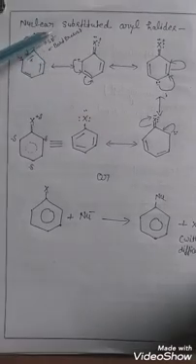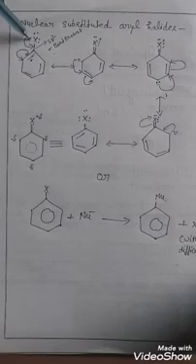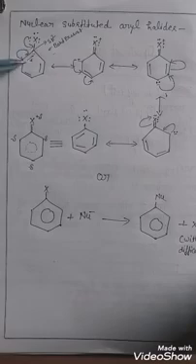It is a sigma bond, and these carbons have one sigma bond and one pi bond. These bonds are stronger than the carbon-carbon bond.